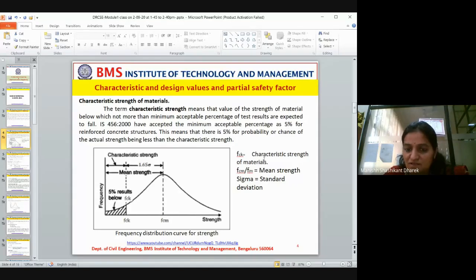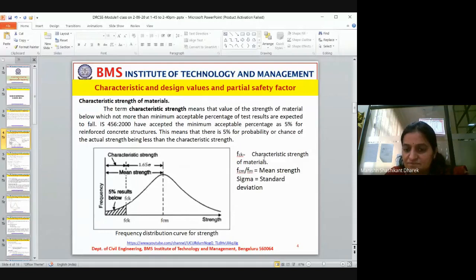I'll repeat again. 95% of the strength should be more than expected, or at least the required strength. Only 5% can fail. Acceptable failure or minimum strength obtained should be only 5%. That strength, that 95% strength which is obtained, is called the characteristic strength of material.